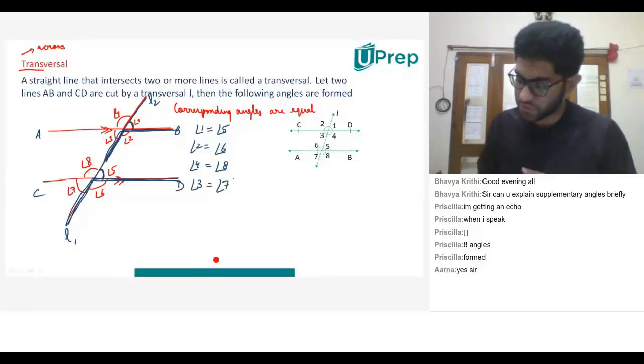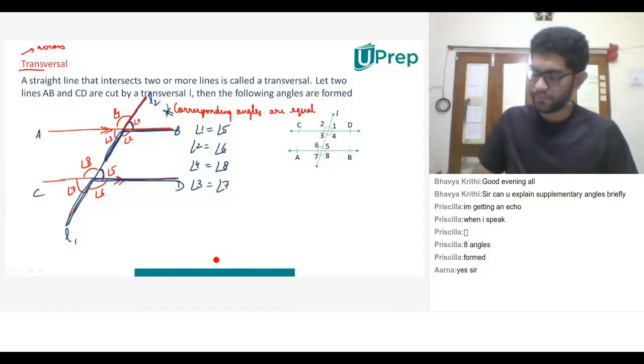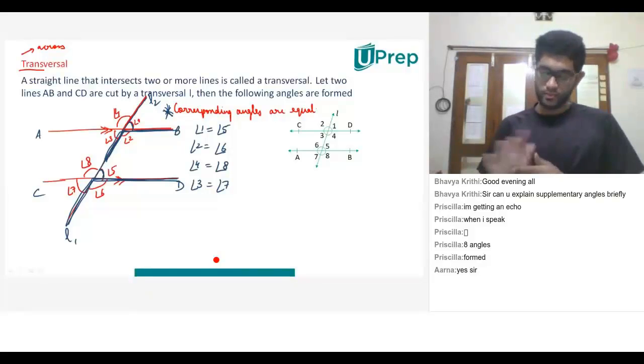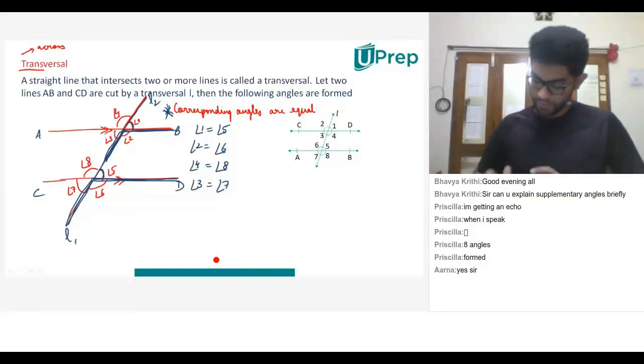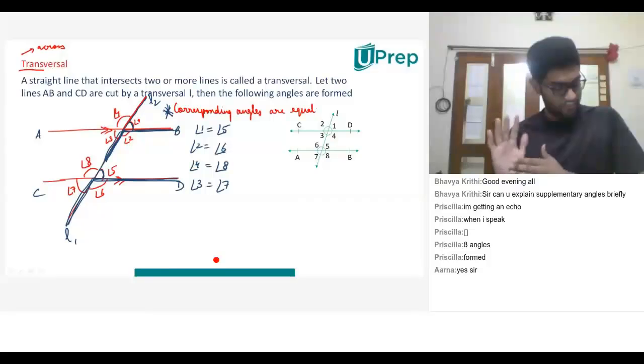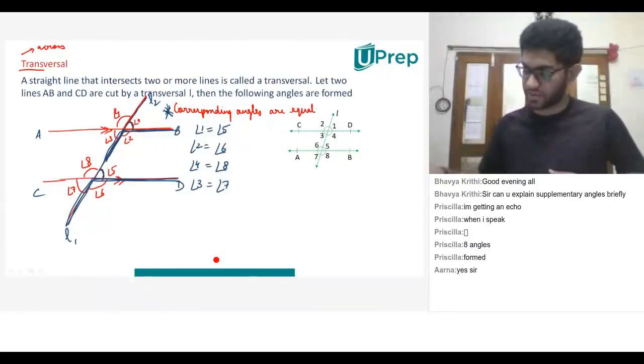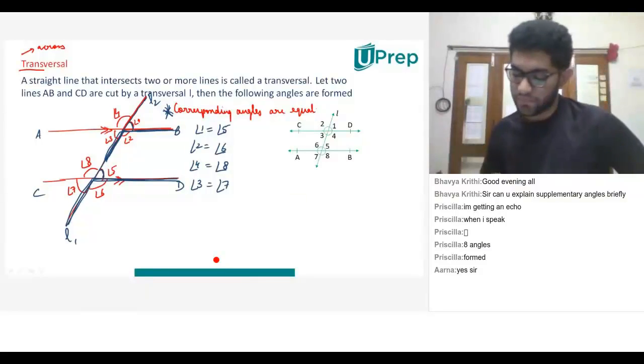Yes, sir. What is the first property? I didn't understand. What did you understand? I didn't understand. What's your name? Your name. Arna. Arna. Okay, ठीक है Arna.